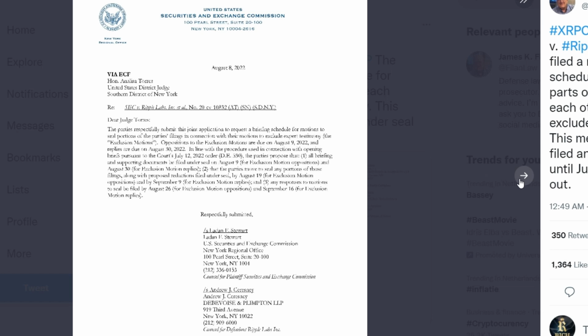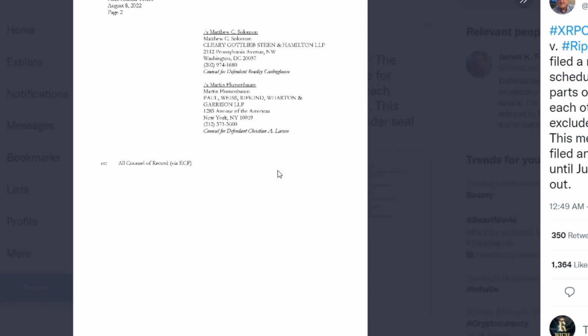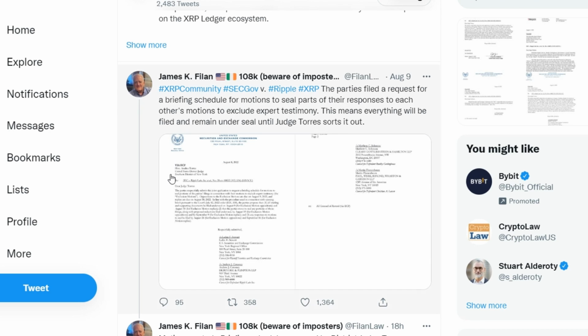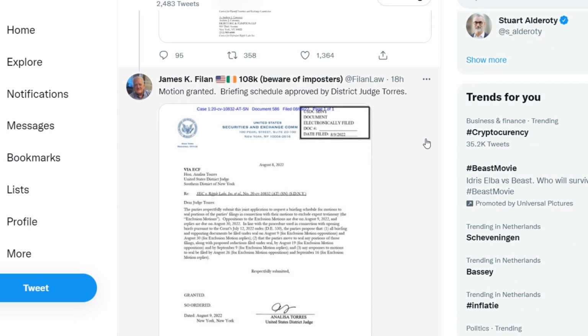The SEC's response is simply an abuse of the judicial process and a waste of the court's time, as evidenced by the fact that the SEC waited 5 days to file a one-sentence response in which the SEC misinterpreted Ripple's original request. The parties want their petition to be classified.